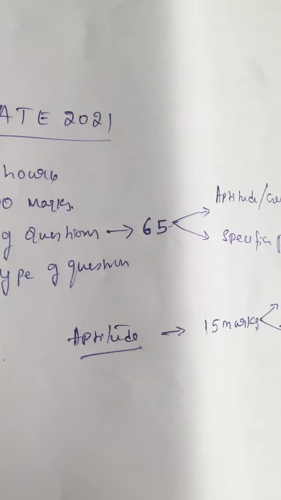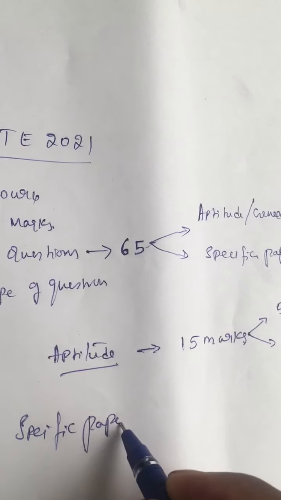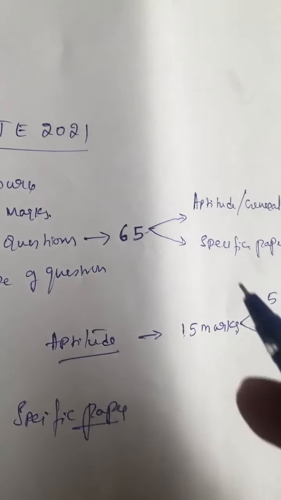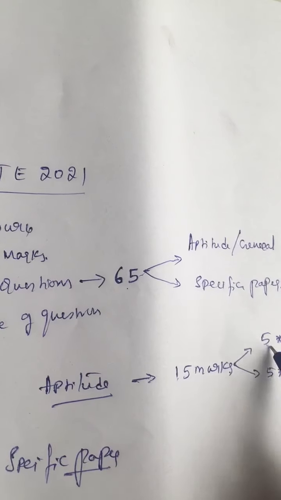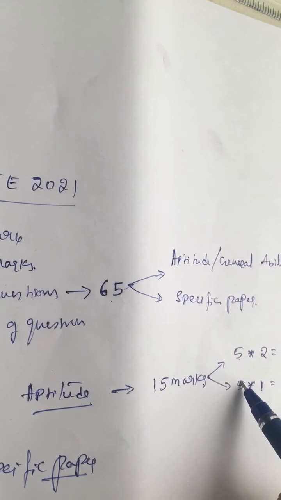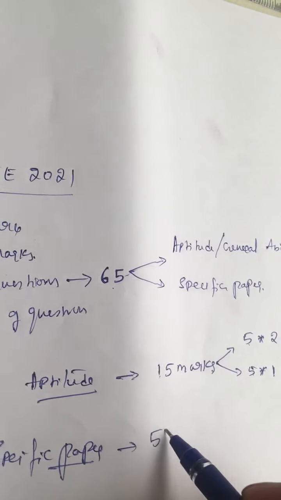Then if I discuss the specific paper, out of 65 questions, 10 questions are of general aptitude. The next will be the specific paper, which will have 55 questions.